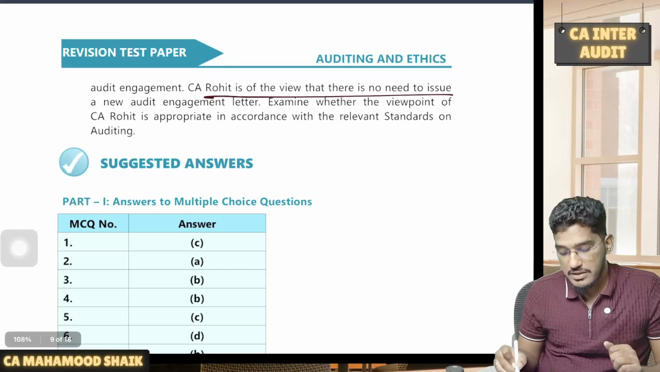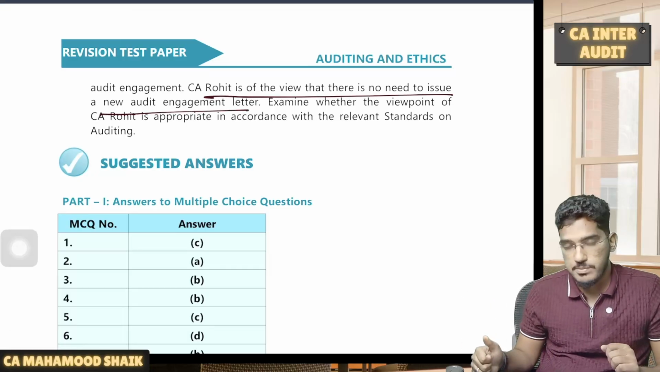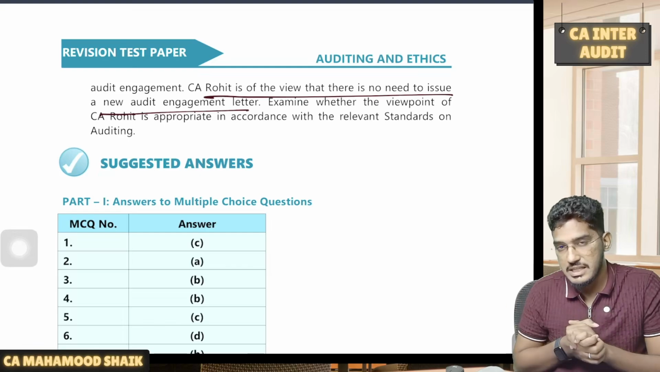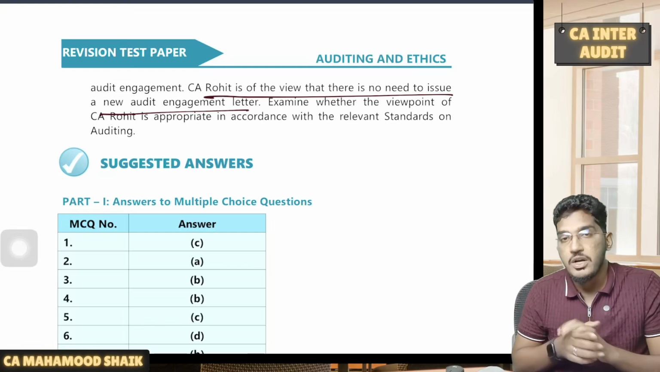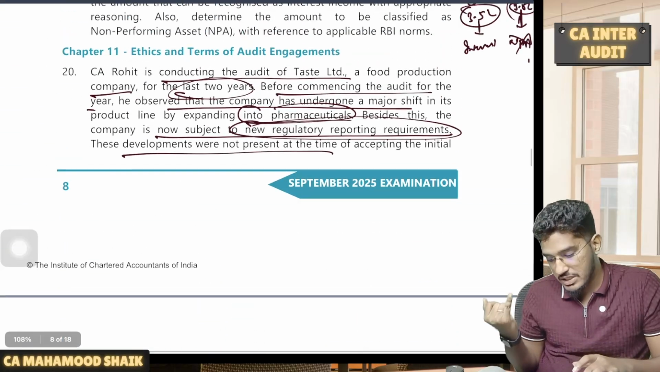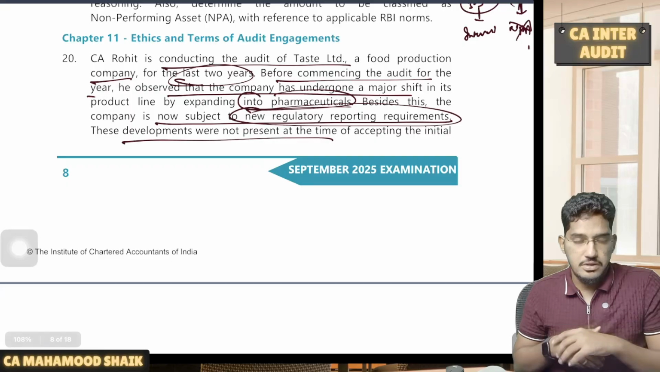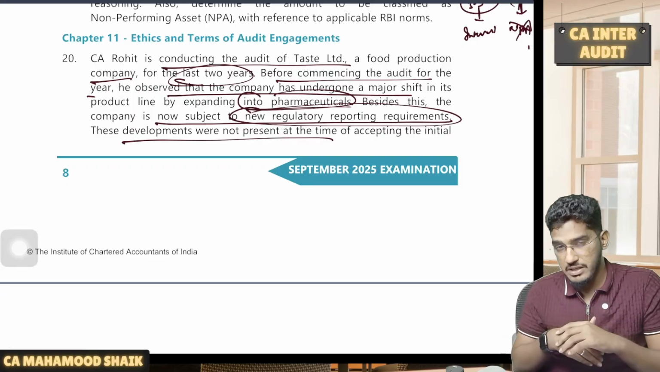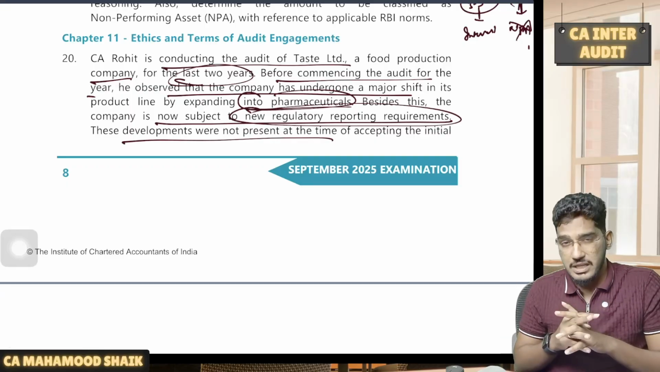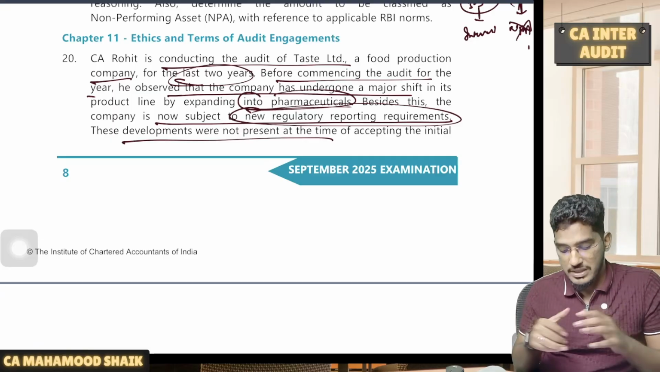CA Rohit is of the view that there is no need to issue a new engagement letter. Examine whether the viewpoint of CA Rohit is appropriate. You tell me, in the given case, is it required for the auditor to issue the engagement letter? 100% yes. Why? Because there is a change in regulatory requirements and an expansion into new business. From the chapter on ethics and terms of engagement, we have a concept of when, in the case of a recurring audit, an engagement letter is required to be issued. So this is one such case.